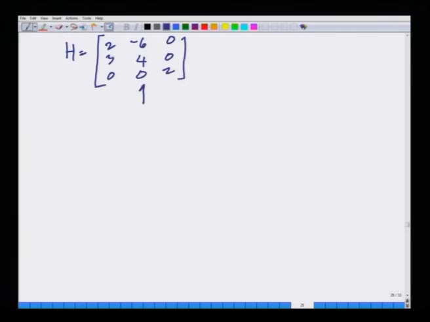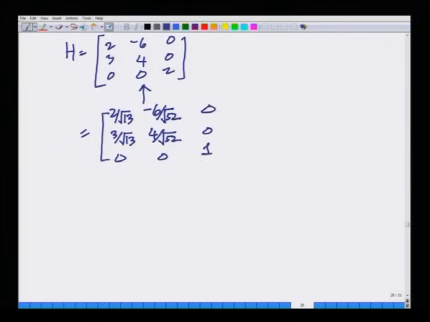First, I will normalize these columns, that is 2 divided by square root of 13, since 2 square plus 3 square is 4 plus 9, so the norm square is 13 and the norm is square root of 13, 3 divided by square root of 13, 0, minus 6 divided by square root of 52, 4 divided by square root of 52, 0, 0, 0, 1.